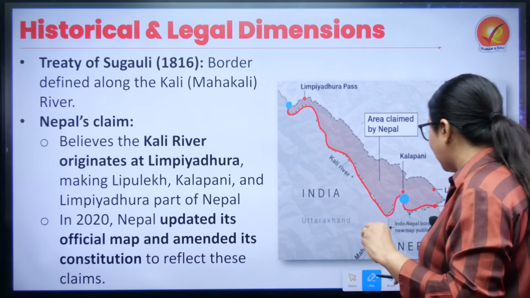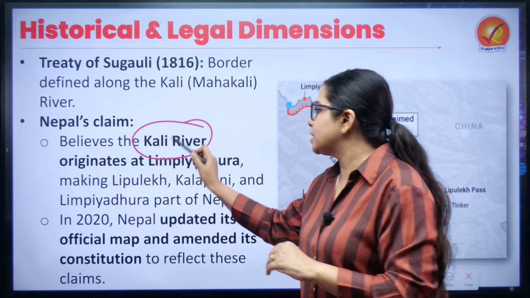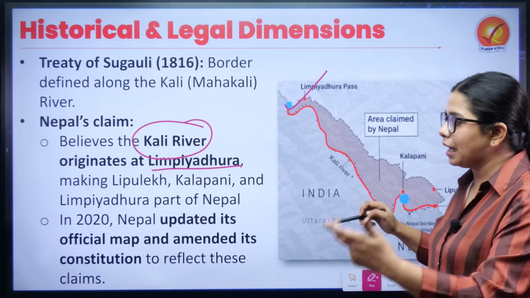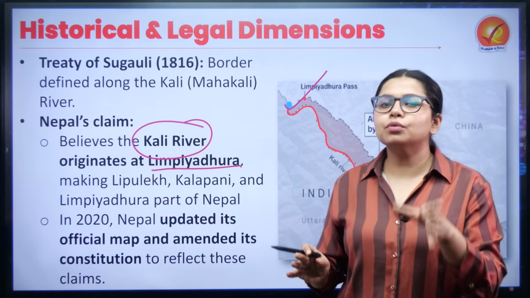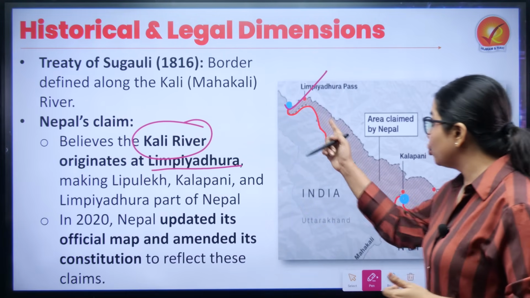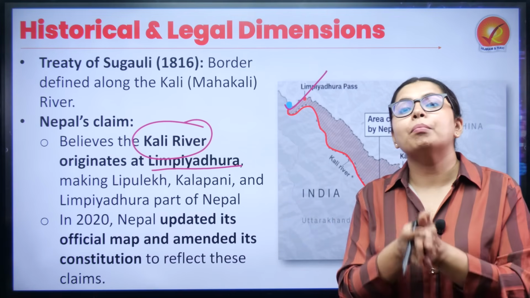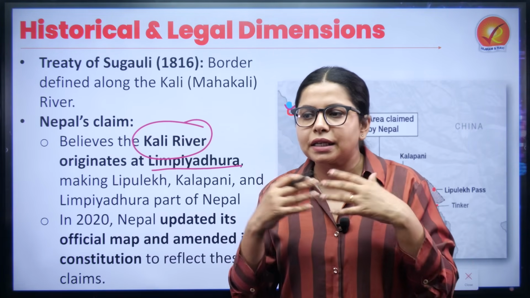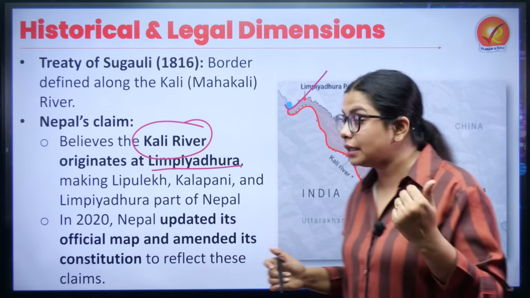As I said, Nepal has the very simple claim that the Kali river originates at Limpiyadhura. That means Lipulekh, Kalapani and Limpiyadhura are all part of Nepal. And in 2020, Nepal went ahead, updated its map, included all of these regions in its map and also made constitutional changes, basically standing off against India and coming into direct dispute.